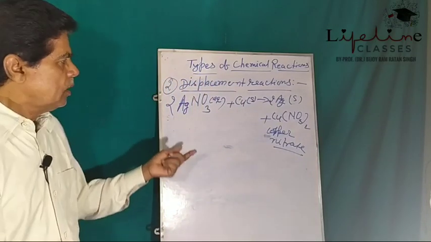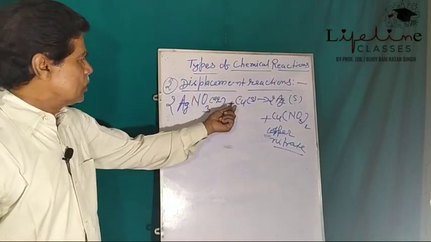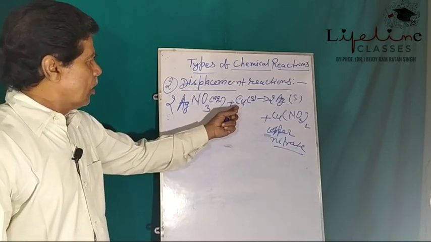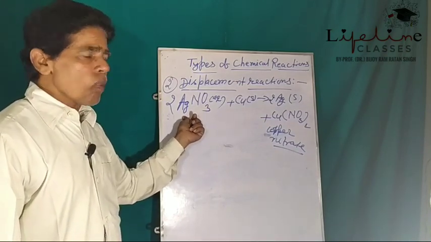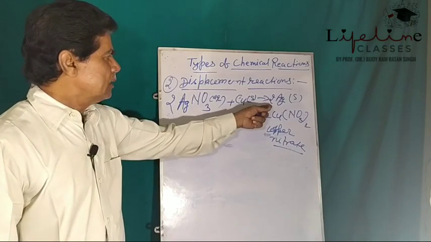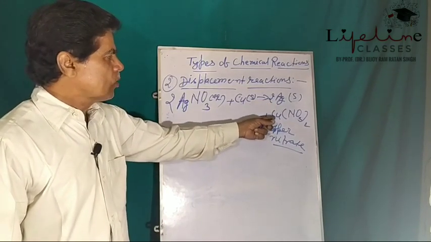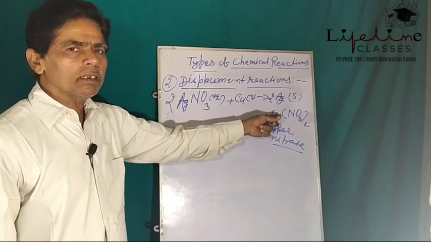Here copper turnings, when added to silver nitrate solution, displace silver from silver nitrate, giving rise to silver metal and copper nitrate as a compound.